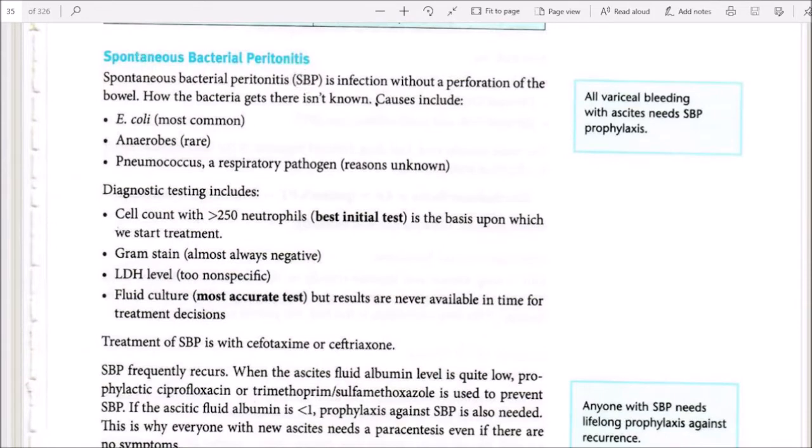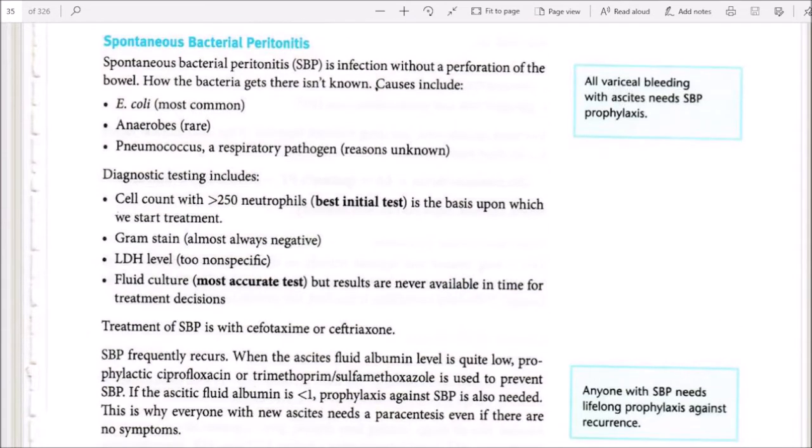Spontaneous bacterial peritonitis. Spontaneous bacterial peritonitis is infection without a perforation of the bowel. How the bacteria get there is unknown. Causes include E. coli most common, anaerobes, pneumococcus, or respiratory pathogens. Diagnostic testing includes cell count with greater than 250 neutrophils, the best initial test and the basis upon which we will start treatment. Gram stain is almost always negative. LDH level is nonspecific. Fluid culture is the most accurate test, but results are never available in time for treatment decisions.